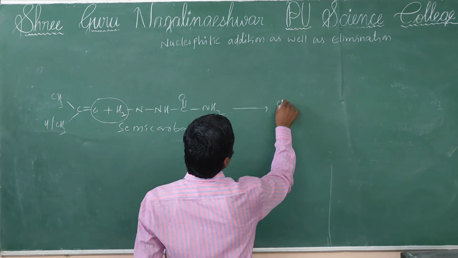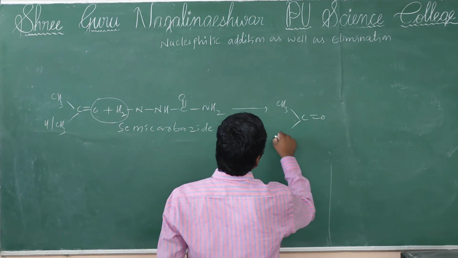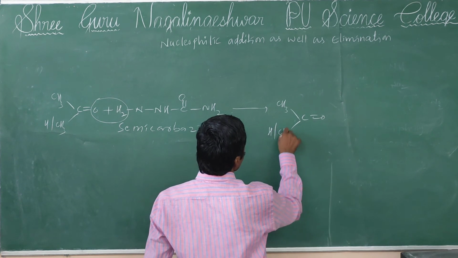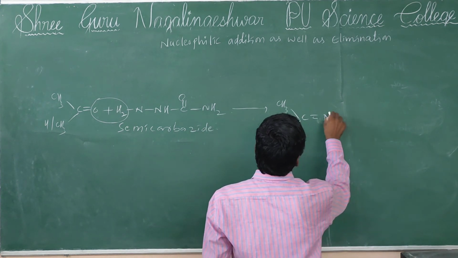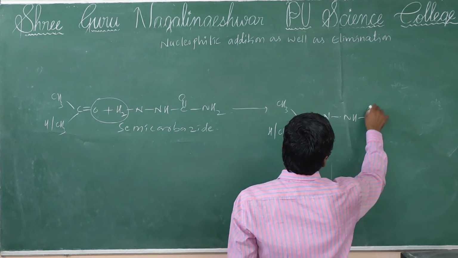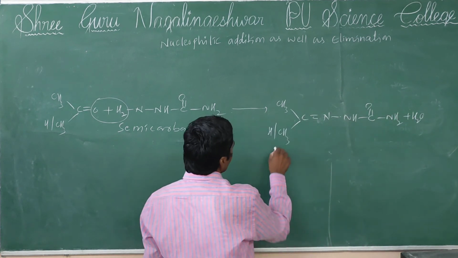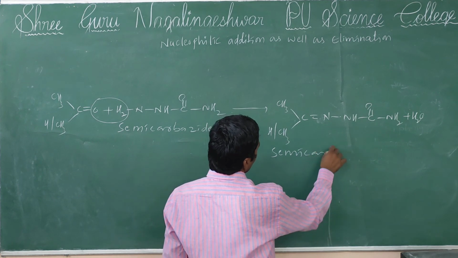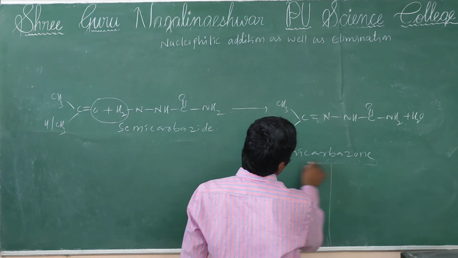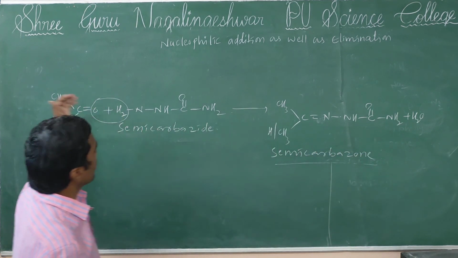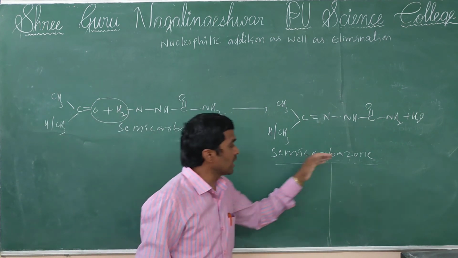Then formation of CH3 C double bond HRCH3, then NH C double bond O NH2 plus water will be formed. This is said to be semicarbazone. Semicarbazide reacts with aldehydes and ketones, then formation of semicarbazone.